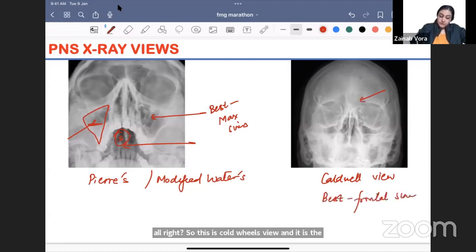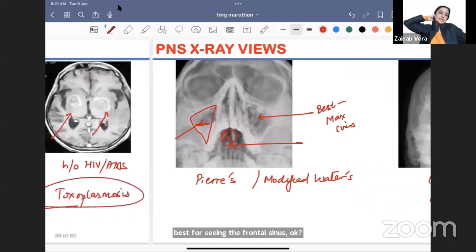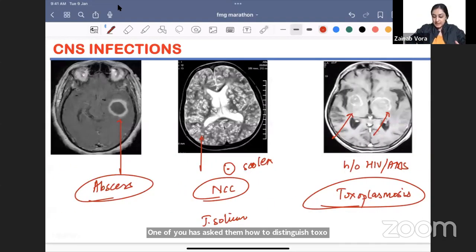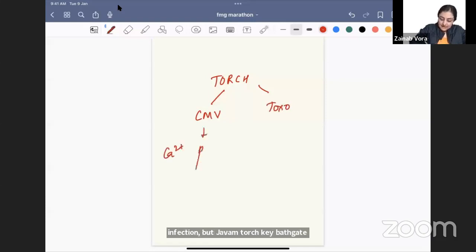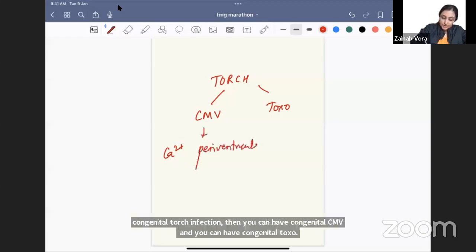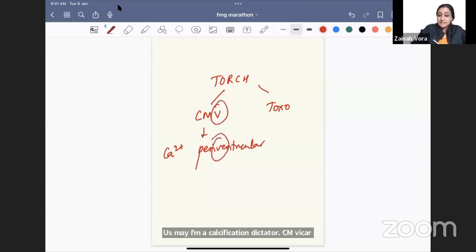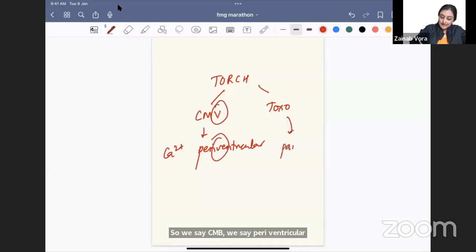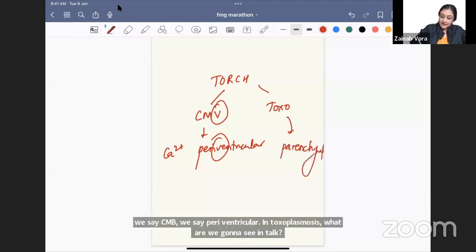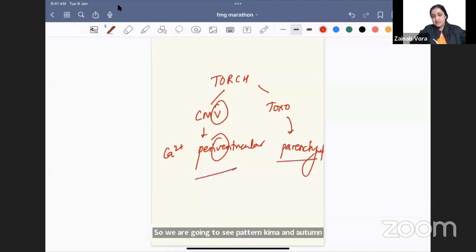Okay. One of you has asked, ma'am, how to distinguish toxoplasma and CMV. So that is congenital. ठीक है, ये कैल्शियम नहीं है, ये कॉन्ट्रास्ट है. So this is infection. But when we talk about TORCH, congenital TORCH infection, then you can have congenital CMV and you can have congenital toxo. उसमें हमें कैल्सिफिकेशन दिखता है. CMV का calcification is going to be periventricular, around the ventricle. So we say CMV, we say periventricular. In toxoplasmosis what are we going to see? In toxo we are going to see parenchyma, है ना. तो brain में parenchymal calcification will be seen. Okay, so that is different.